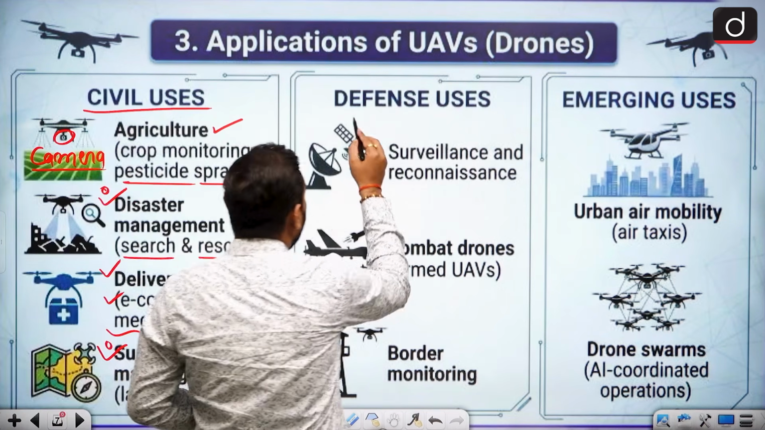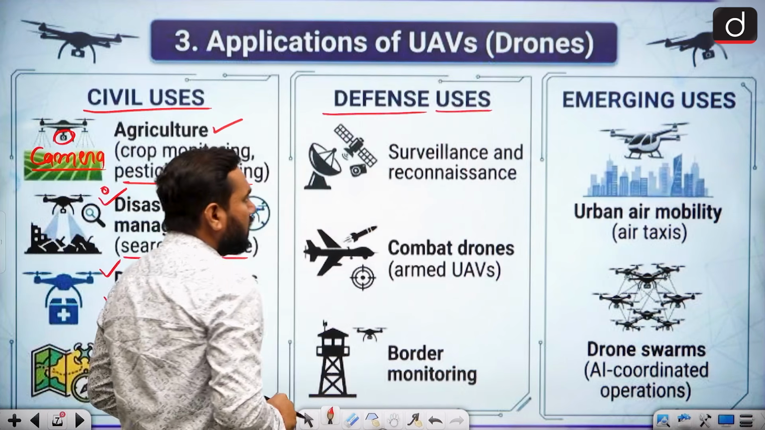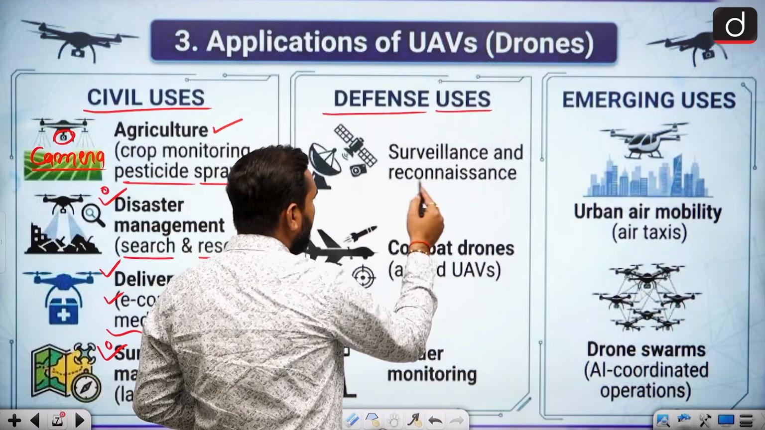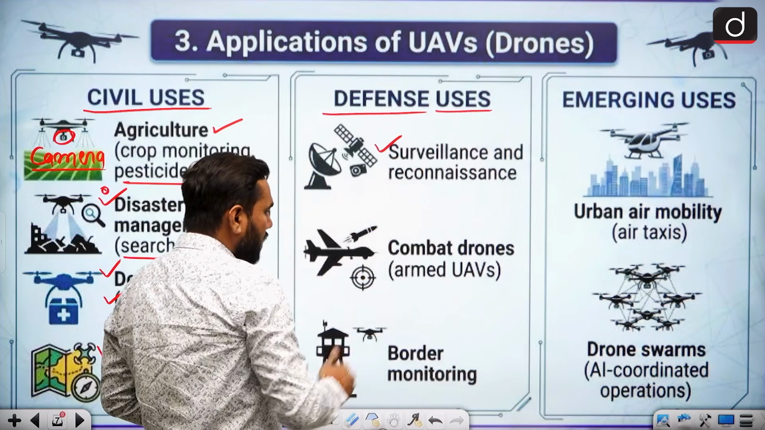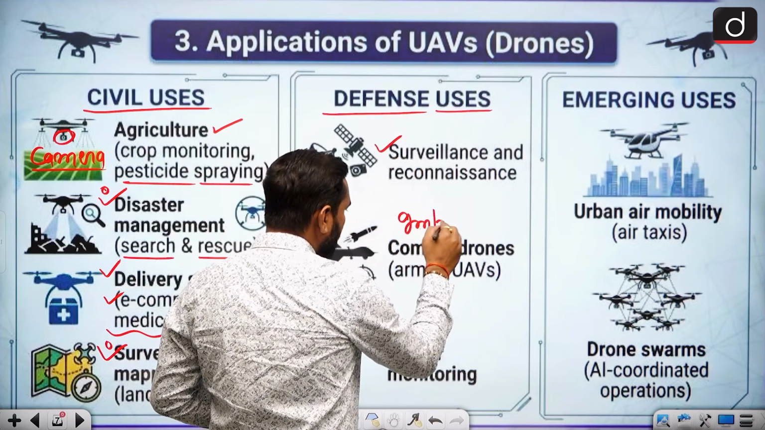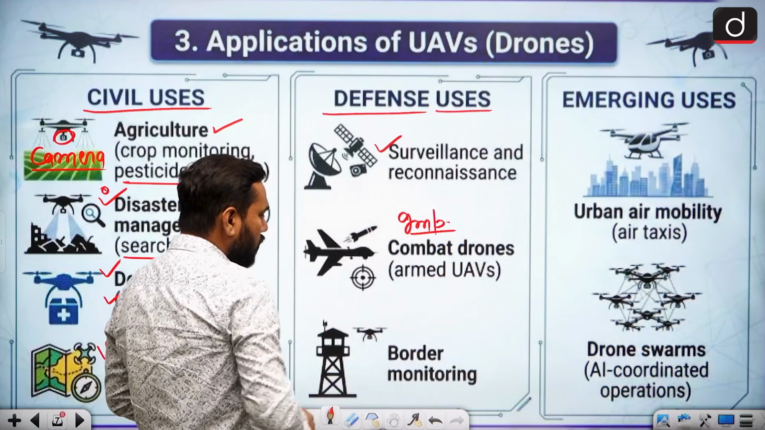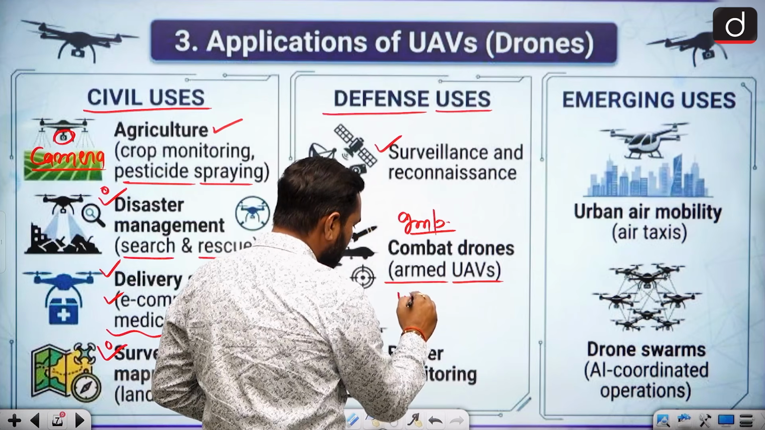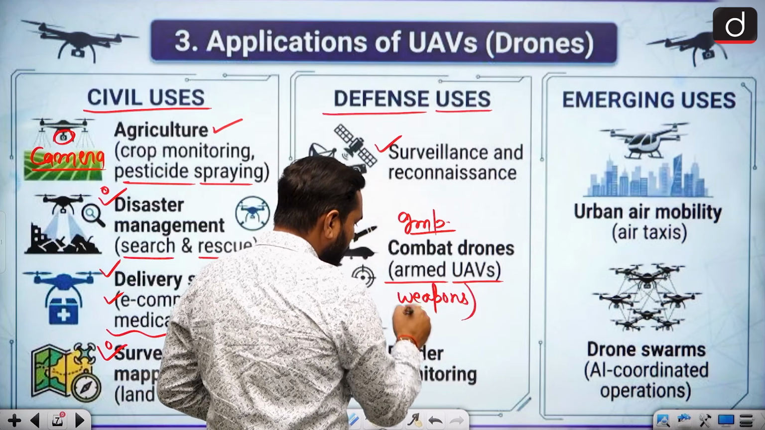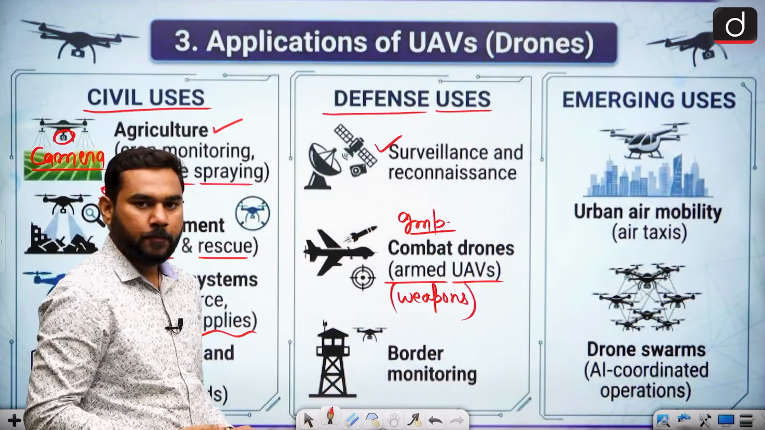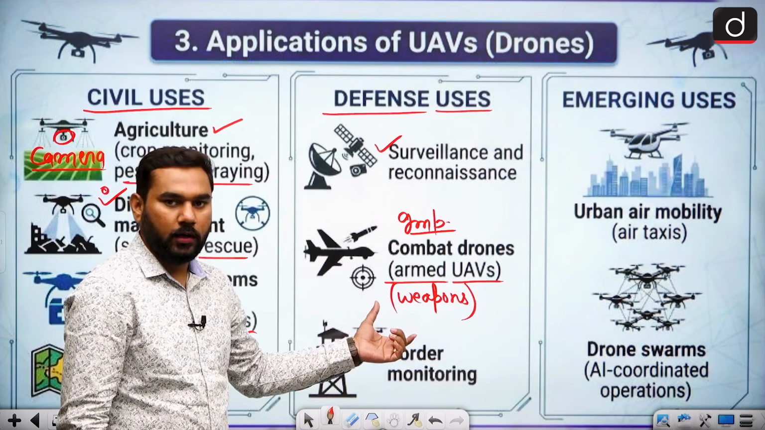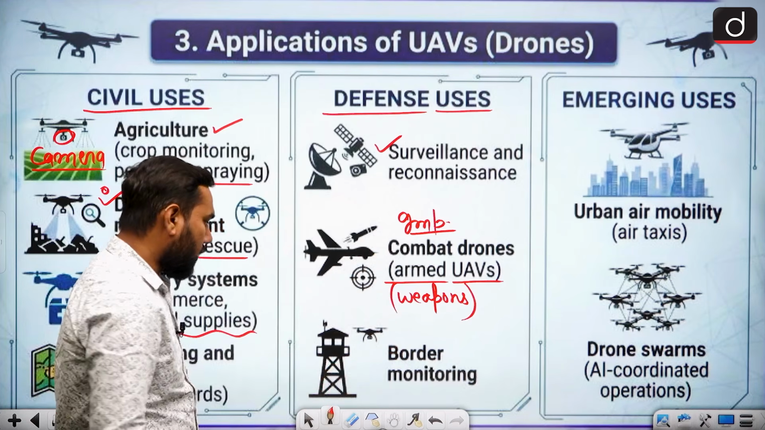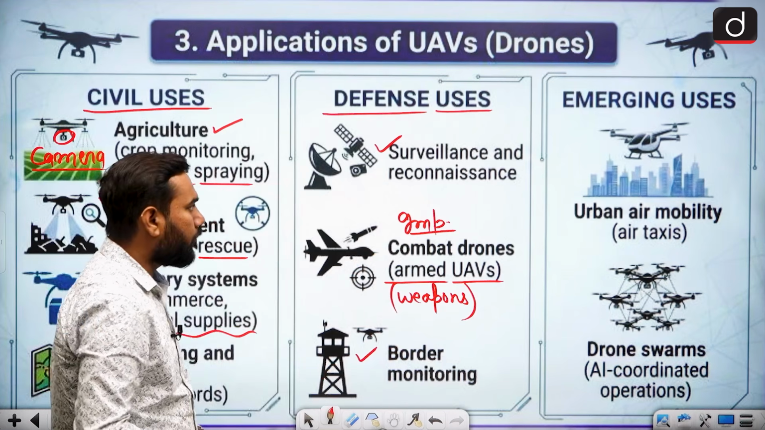When we talk about defense use, this is the major one. The reason for the development of drones was, first of all, defense. So you can have surveillance and reconnaissance of anything. The most important one is the combat drone. A combat drone is an armed UAV, or we can say it has weapons: an unmanned air vehicle, a remote-controlled drone that carries a weapon. This is known as a combat drone. The last one is border monitoring, which you can do with your surveillance team.